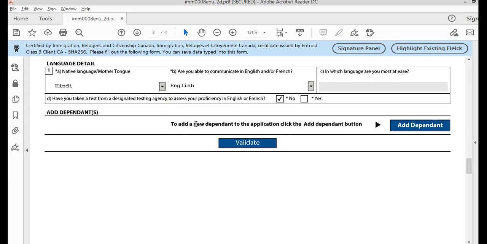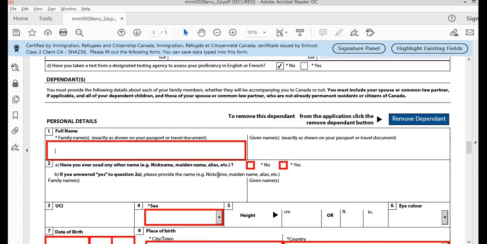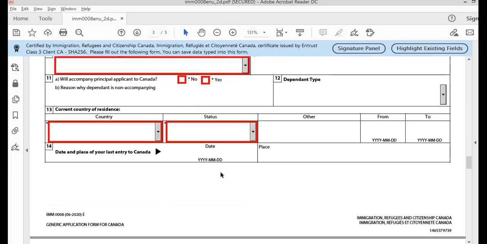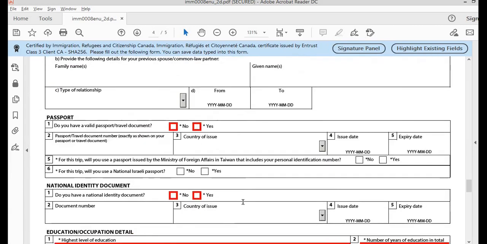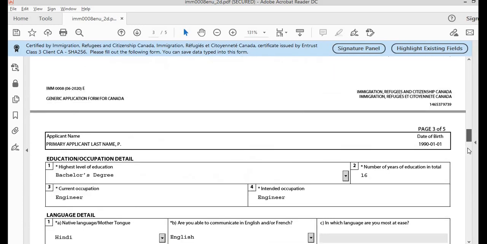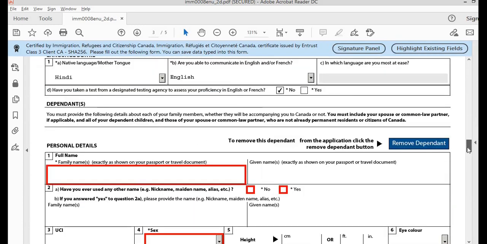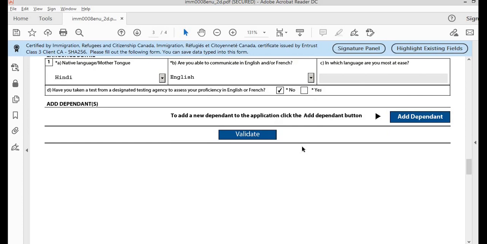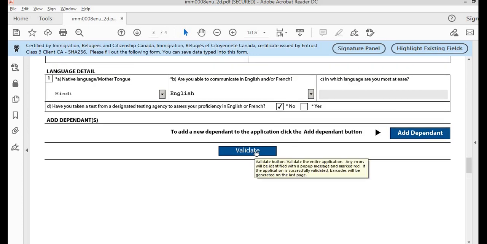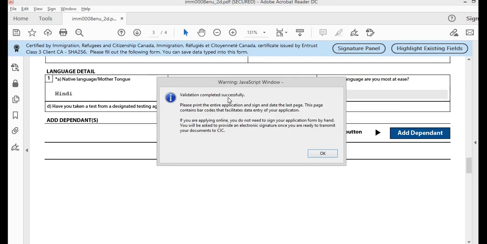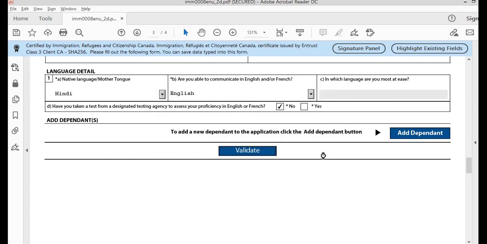For this form, I am considering that only the spouse is being sponsored, but if you have any dependent of yours, then you can add those details here as well, and the information is very much similar to what we have entered just now. If you have any doubts, you can ask me in the comments as well. For now, I will remove the dependent. Once you have filled in all the information, you need to click on validate. Validation completed successfully. You can click on OK.